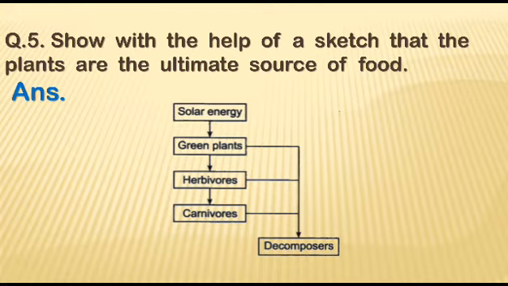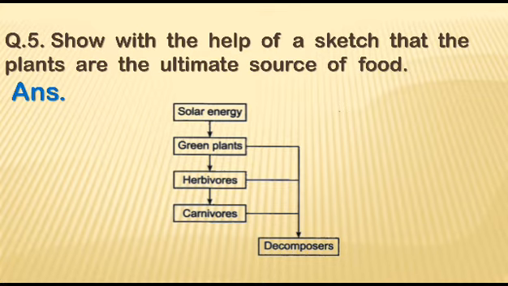When herbivores take plant parts as their food, this chemical energy is transported from the green plants to the herbivores. You know that carnivores get their food from herbivores. So, when carnivores eat herbivores, the food energy, or the chemical energy, is transported to the body of the carnivores.